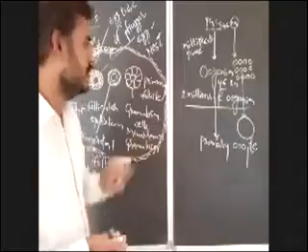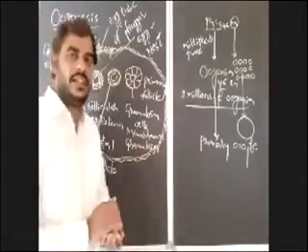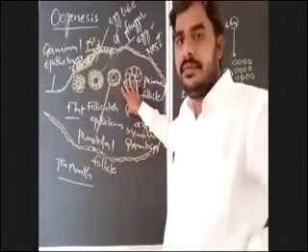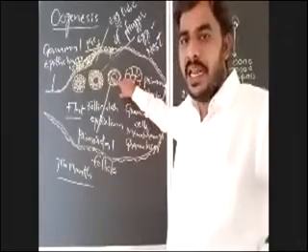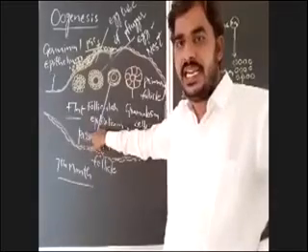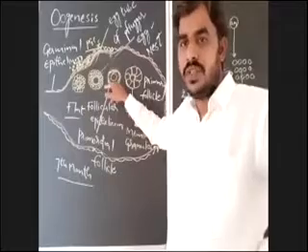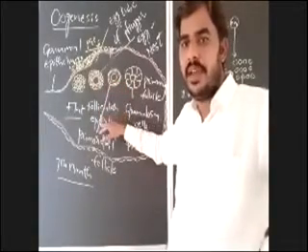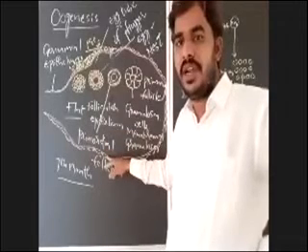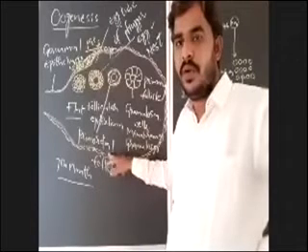Once again, listen. Some students are asking, what is primordial and what is primary follicle? If the primary oocyte is surrounded by a single layer of follicular epithelium, that is known as primordial follicle.